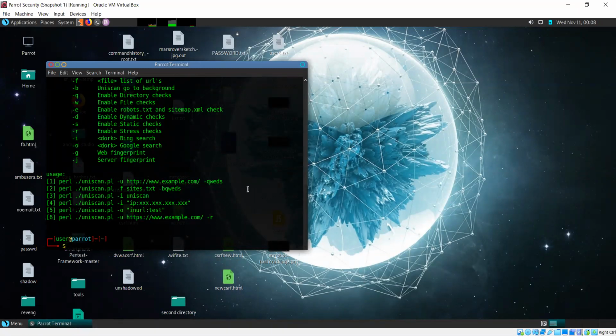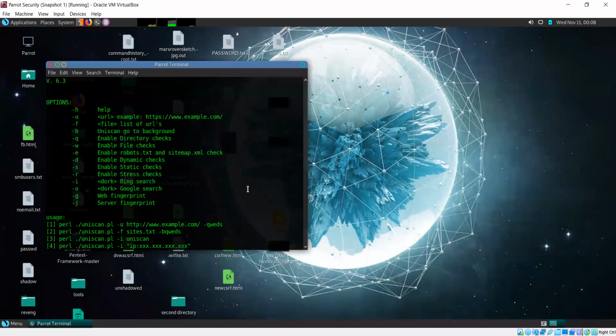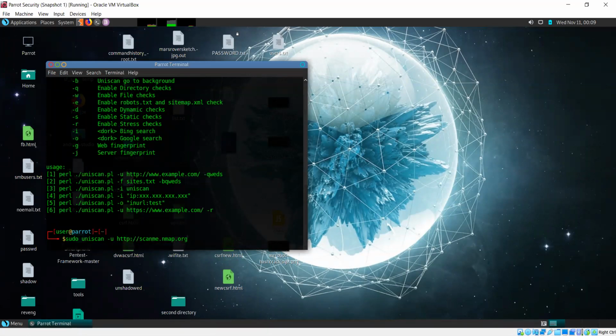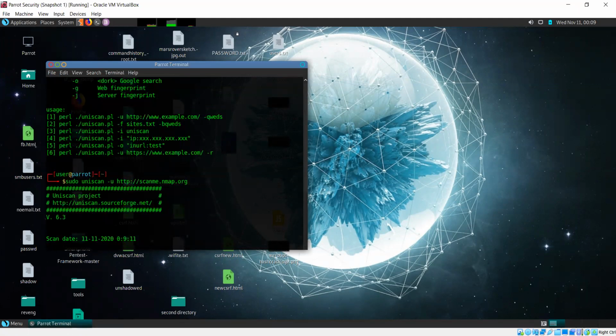So let's say sudo uniscan -u and http. This is going to save scan results as an HTML file, as a web page.